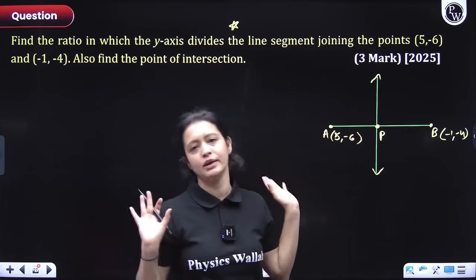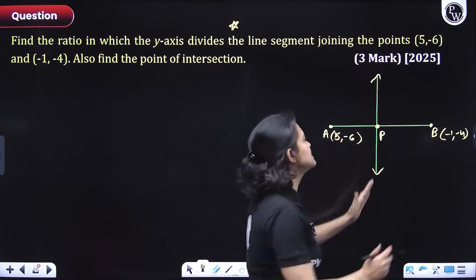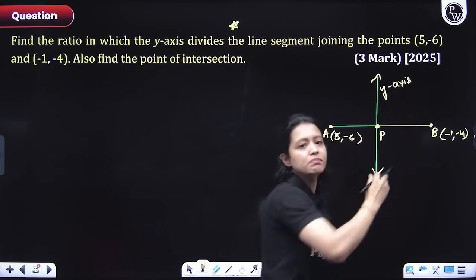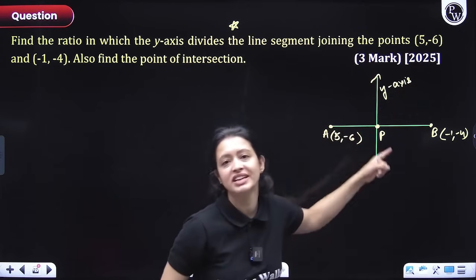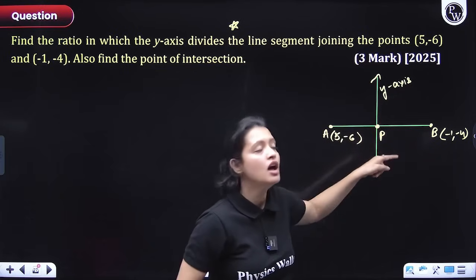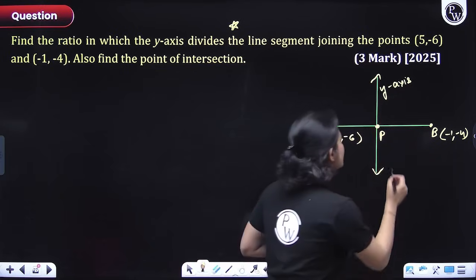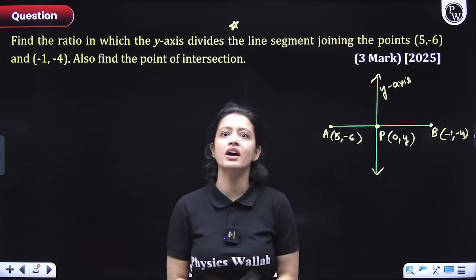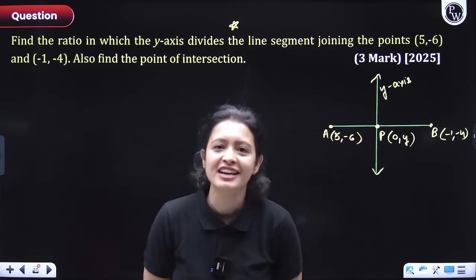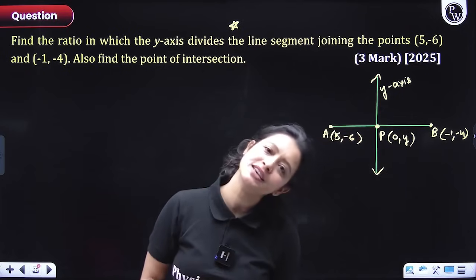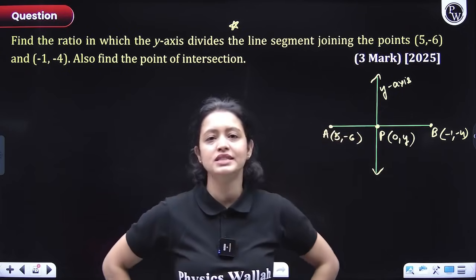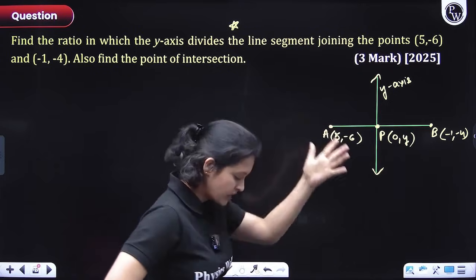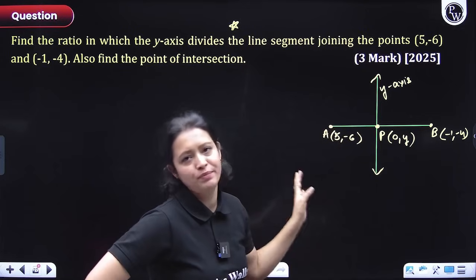So the first point: this point P is lying on the y-axis. This point P must be lying on the y-axis because it is the point of intersection of the y-axis and this line segment, right? So its coordinates would look like (0, y). Yes or no? Because point P lies on the y-axis, the x coordinate must be 0. So point P has to be (0, y). Okay? Cool. I don't know the ratio in which point P is dividing this.